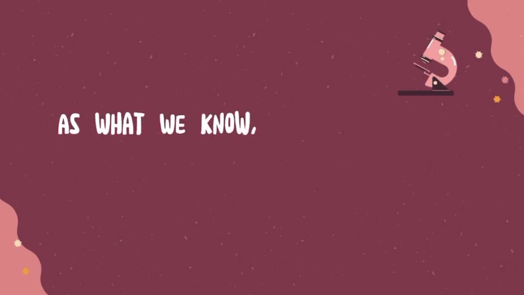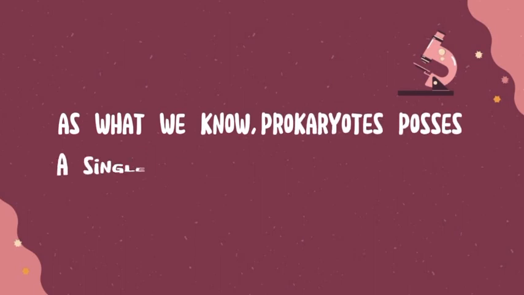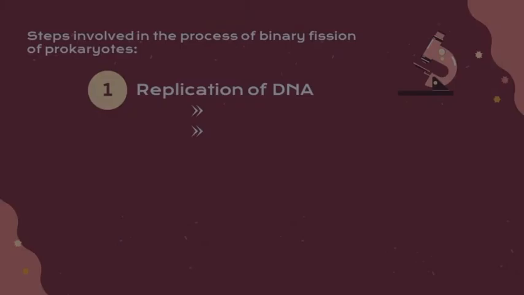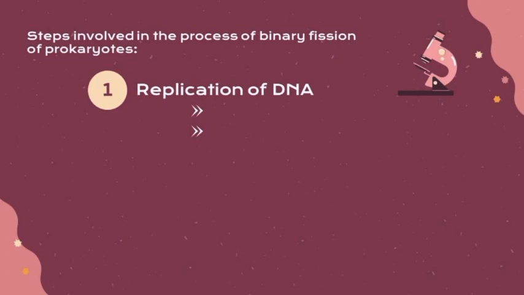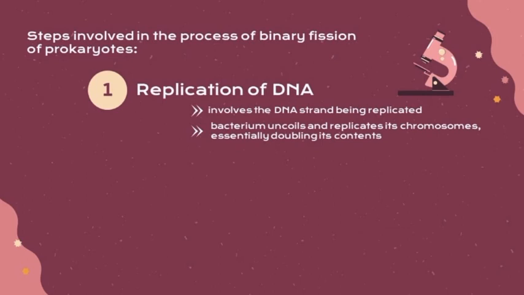As we know, prokaryotes possess a single circular DNA strand. The first step is replication of DNA. It involves the DNA strand being replicated in response to a replication signal. The bacterium uncoils and replicates its chromosome, essentially doubling its contents.